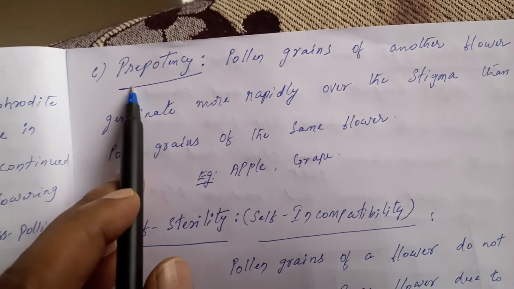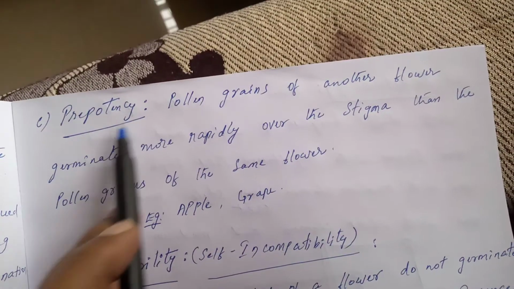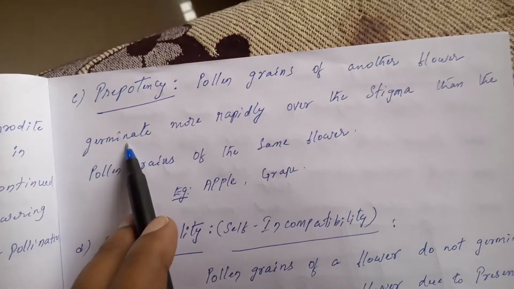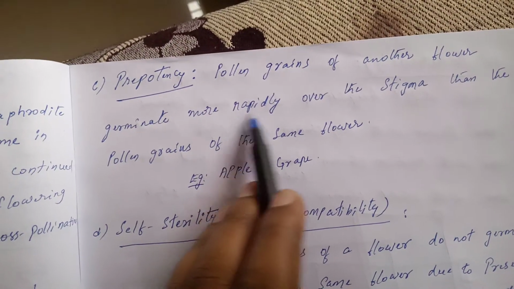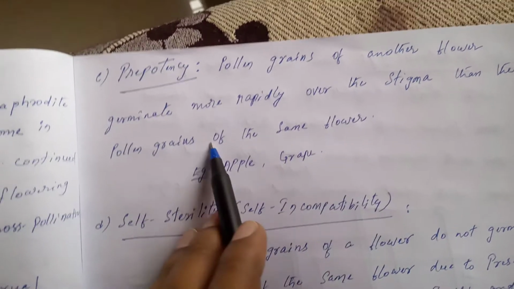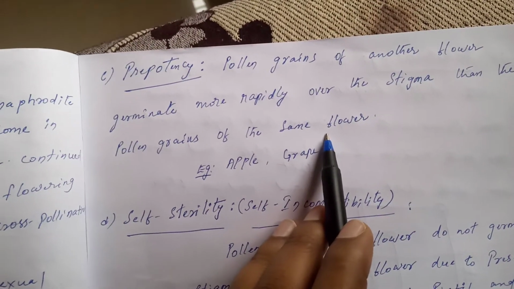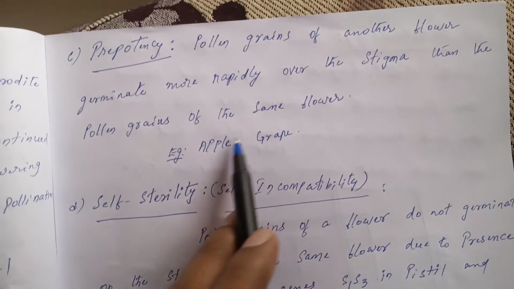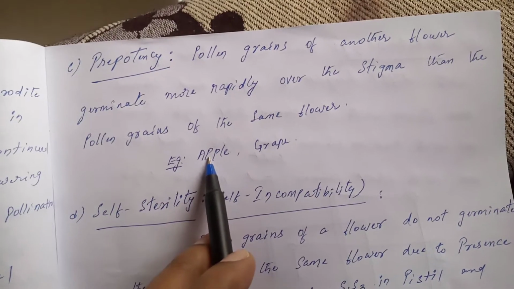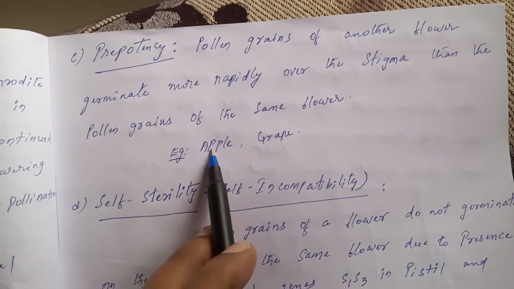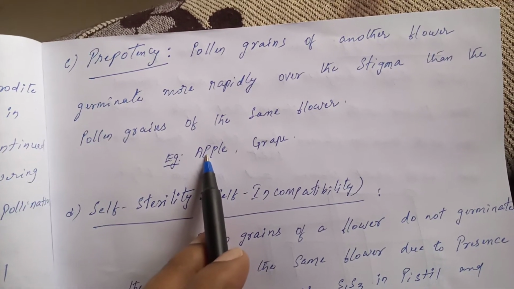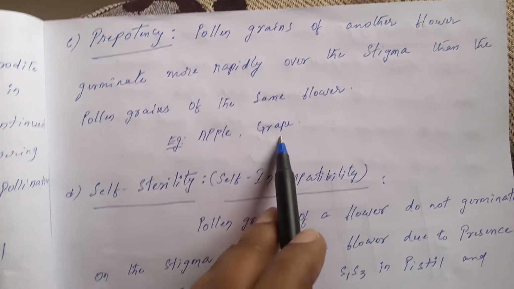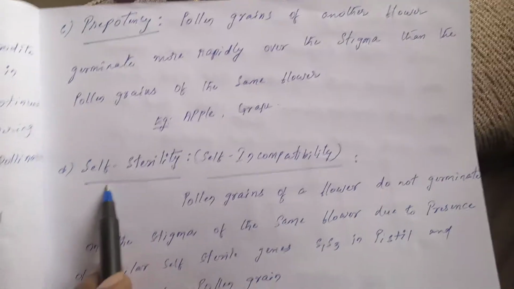Another device is called prepotency. Pollen grains of another flower germinate more rapidly over the stigma than the pollen grains of the same flower. This means foreign pollen grains mature earlier than pollen grains of the same flower. The main intention of prepotency is to promote cross-pollination and prevent self-pollination. Example, apple and grapes.